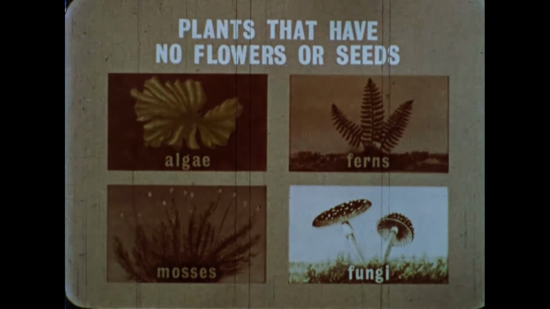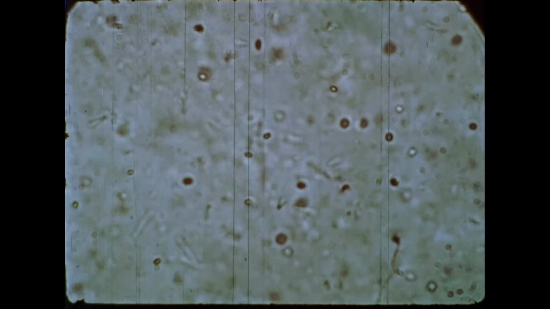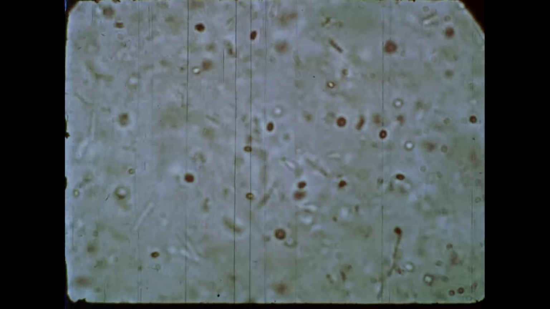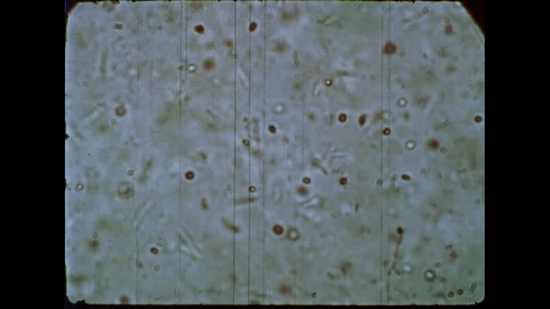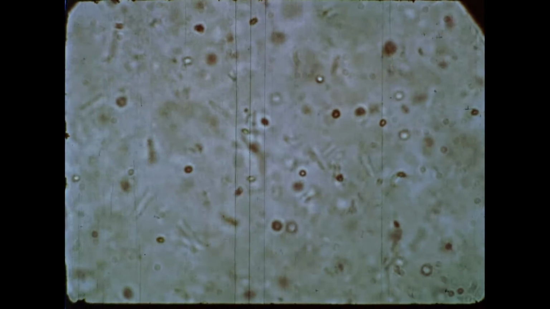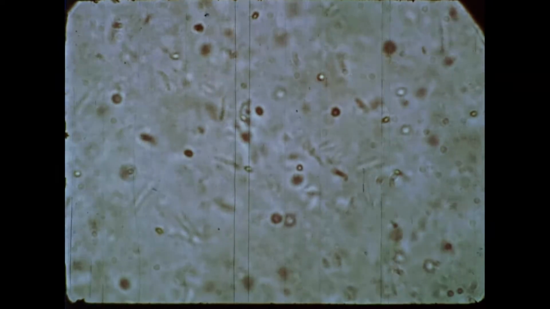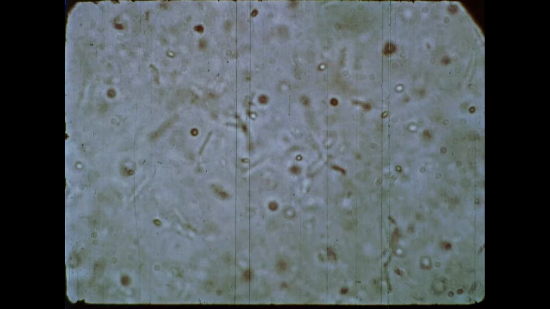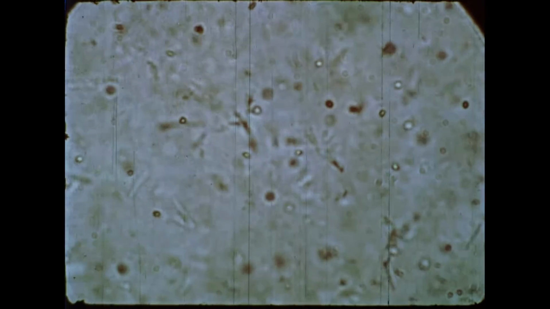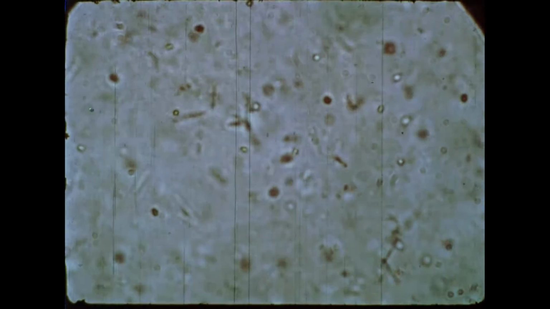The simplest of the fungi are the bacteria, which are microscopic plants. Since they cannot make their own food, they take it from other plant or animal life. In taking food, bacteria can be harmful. These bacteria cause the disease tuberculosis. They are harmful to us because they make use of cells of the human body for food.